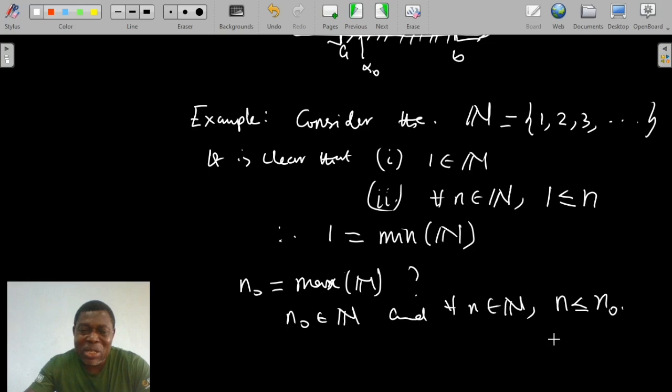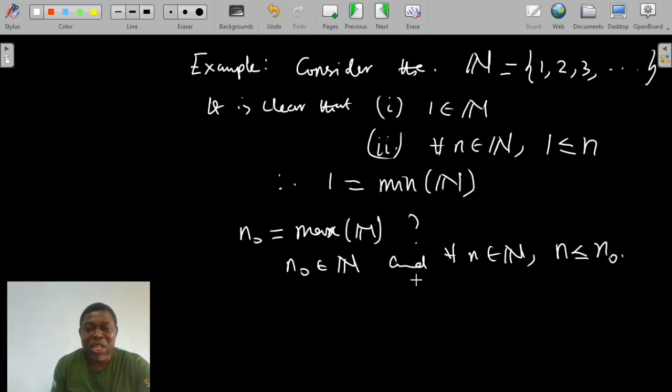But this is not possible, because if we take n naught in N, then by the property of the natural numbers, n naught plus 1 must also be in N.